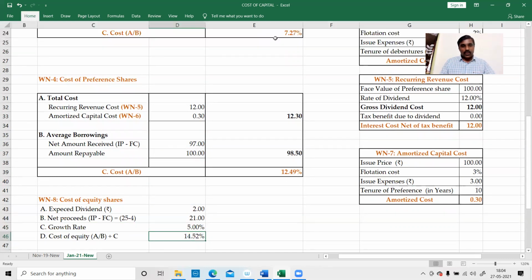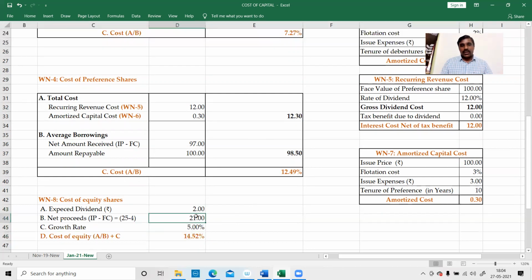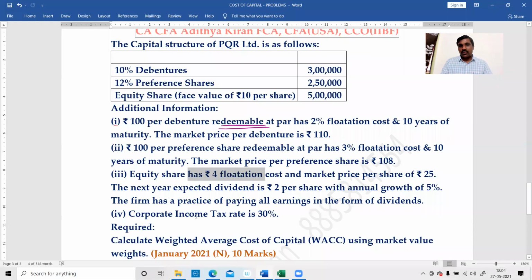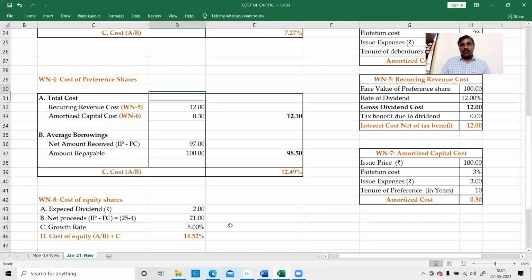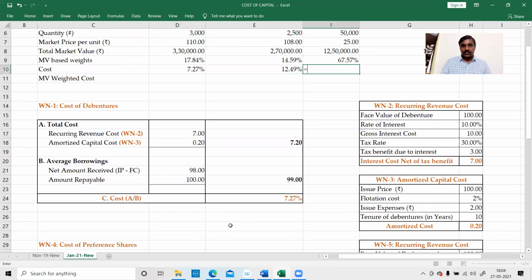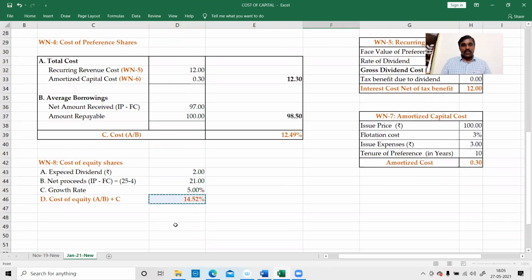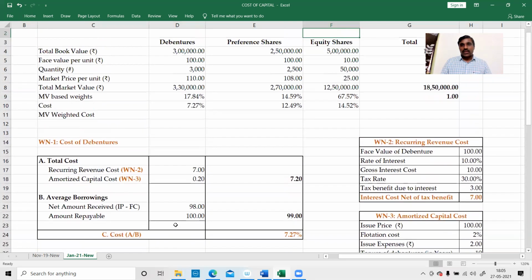Okay, sorry, 14.52%, whatever it is. Market price is 21, expected dividend is 2, so market price 21, 25 minus flotation cost. For that, we'll add the growth rate of 5%. So we will get 14.52. We'll give the reference, we'll give the link here. Cost of equity 14.52, working note 8.